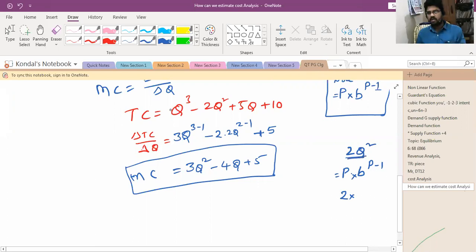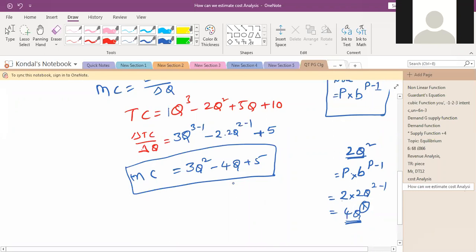If Q is 1, no problem, it would be 3 into 1Q, nothing but 3 only. Here power into 2Q, power minus 1, 2 minus 1. So 2 into 2Q is 4Q, 2 minus 1 is 1, so no need to write 1. That's why I put 4Q. Okay, sir.